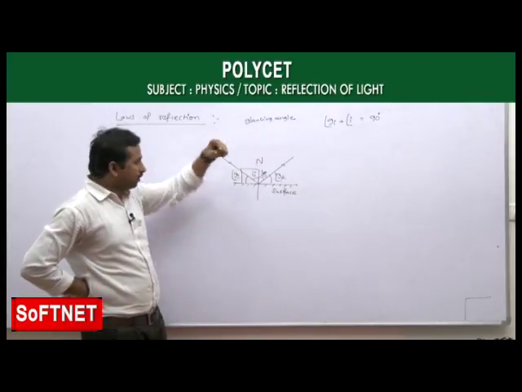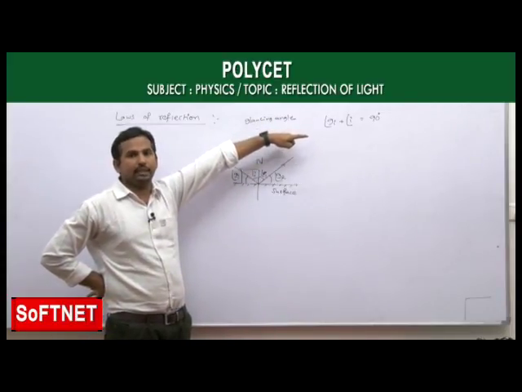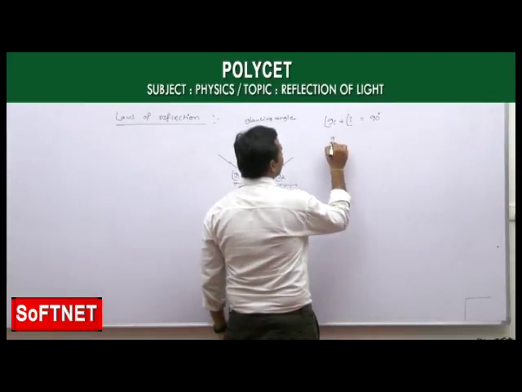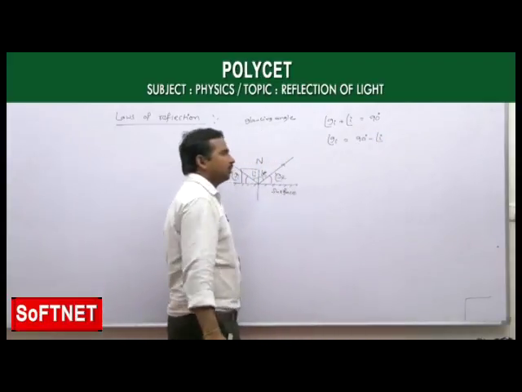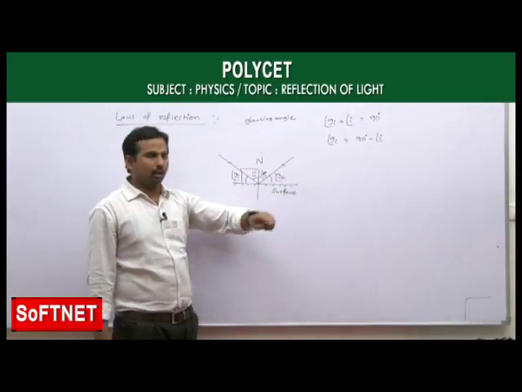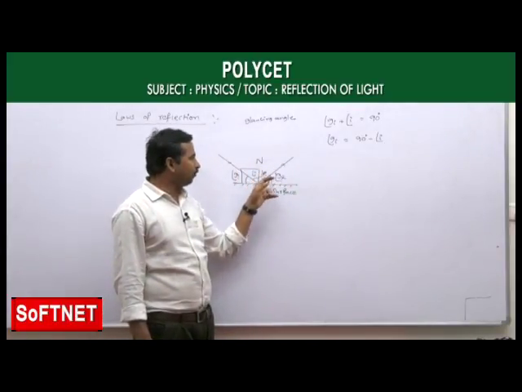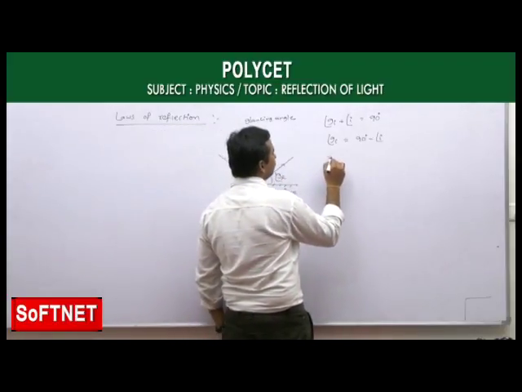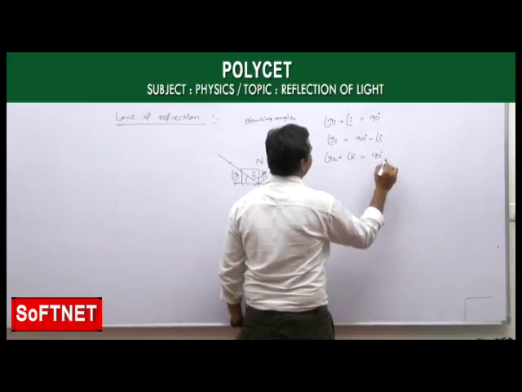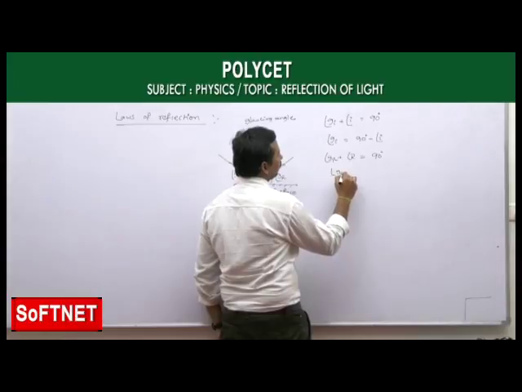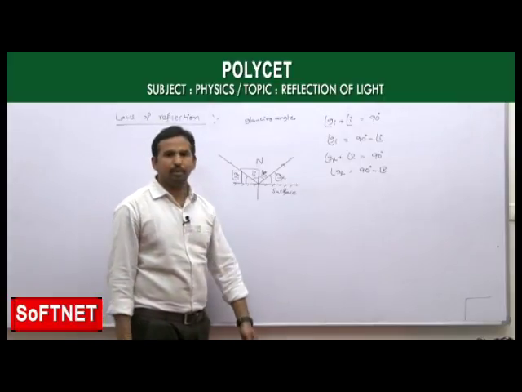As it is perpendicular, the sum of the glancing angle of incidence and the angle of incidence is equal to 90 degrees. Then, from this, the glancing angle of incidence GI is equal to 90 minus I. Okay, that is our glancing angle. In the same way, for the reflected ray, the glancing angle of reflection GR plus the angle of reflection R is equal to 90 degrees. Then from this, the glancing angle of reflection is equal to 90 minus R.